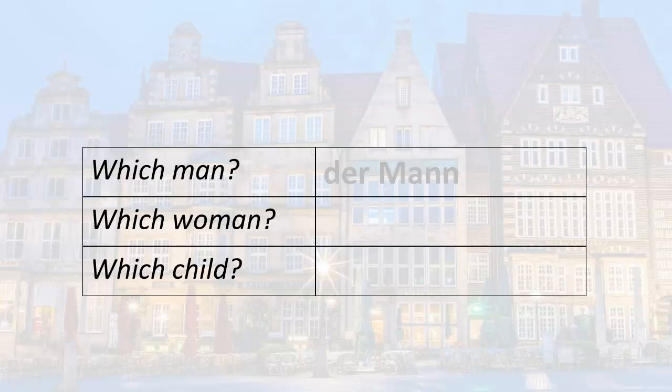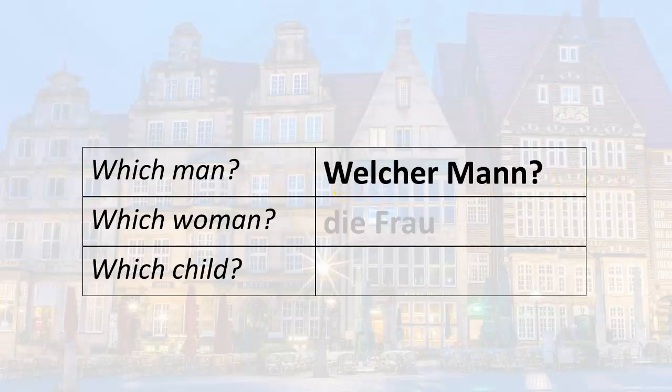If I want to say which man, the word man in German is der Mann. So if I wanted to say which man, I have to choose the form of which, either welcher, welche, or welches. Since it's a masculine noun, notice the ER there. That gives it away. Welcher Mann.